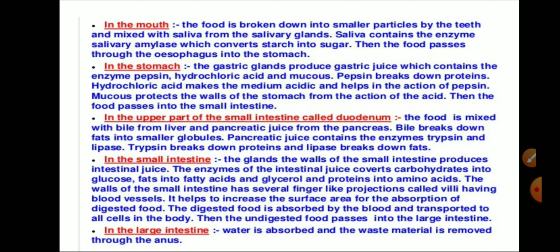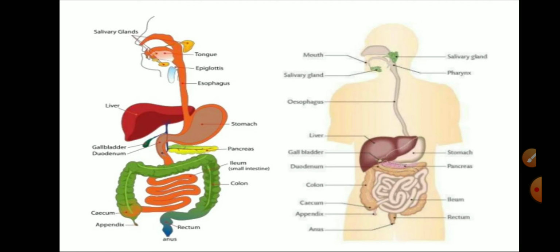Now this small intestine has villi, which increase the surface area for the absorption of digested food. Ultimately, when the food is digested, it reaches the large intestine, where the assimilation of food takes place, and the undigested food is removed through the anus. So this is all about nutrition. We'll study about respiration in the next video.